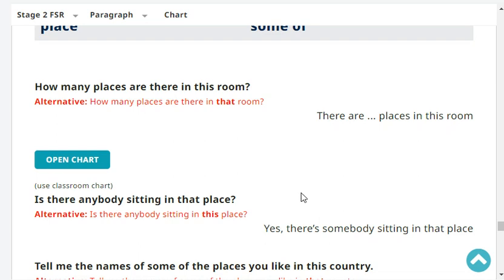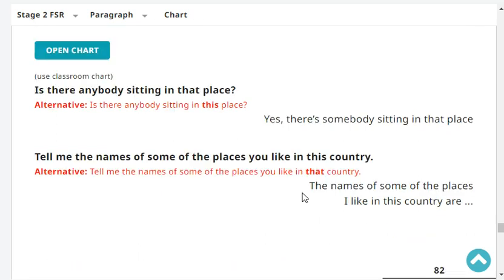Tell me the names of some of the places you like in your country. Some of the places I like in my country are Guilin, Beijing, etc. Very good.